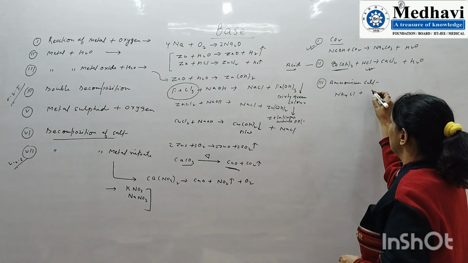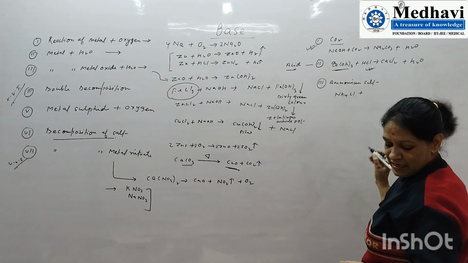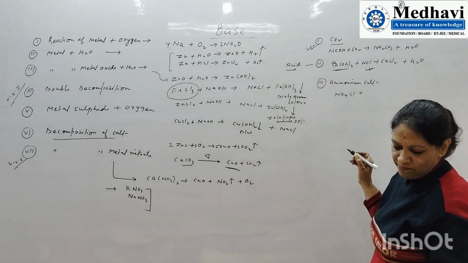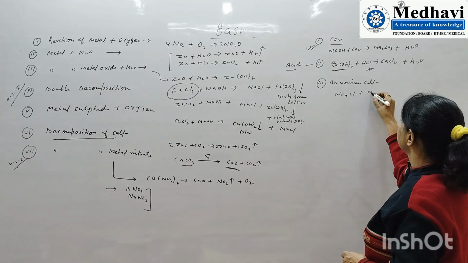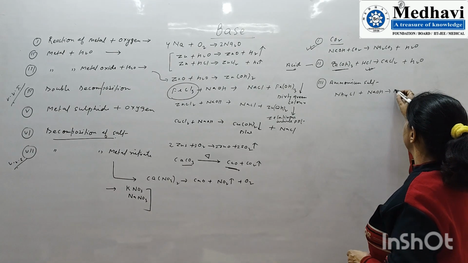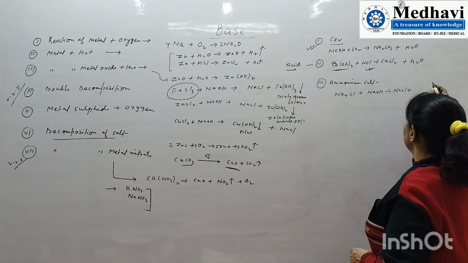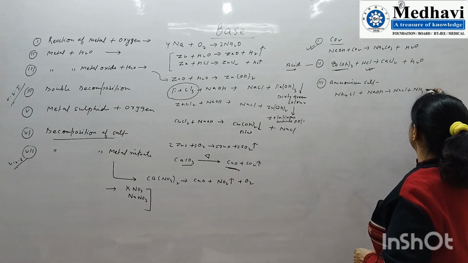When ammonium salt is treated with any base, say sodium hydroxide, it gives NaCl plus ammonia gas plus H2O.